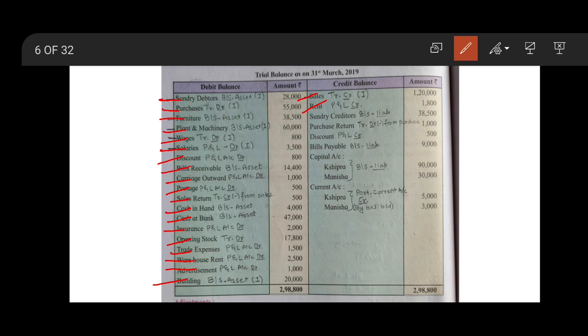Next is rent: profit and loss account credit side. Sundry creditors: balance sheet liability. Purchase return is deducted from the purchases, which we have already written on the debit of the trading account. Discount shows a credit balance, therefore profit and loss account credit. Bills payable: balance sheet liability. Capital account: balance sheet liability. Current account is transferred to the credit side of the partners' current account, written as balance brought down.